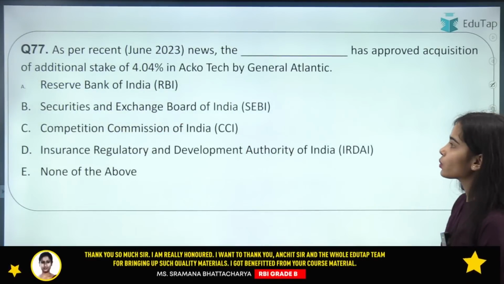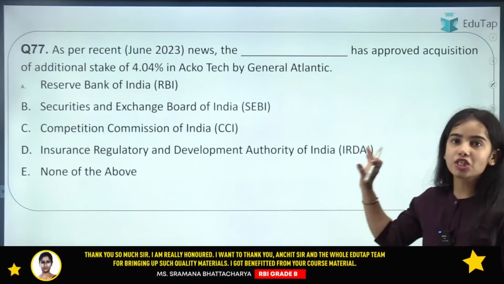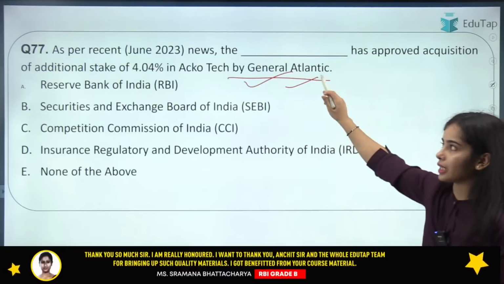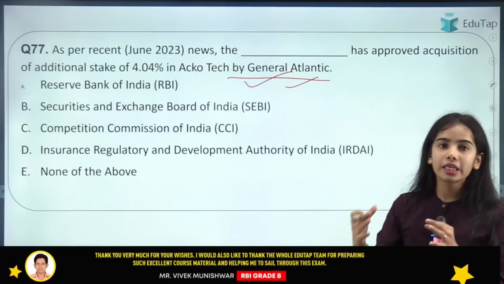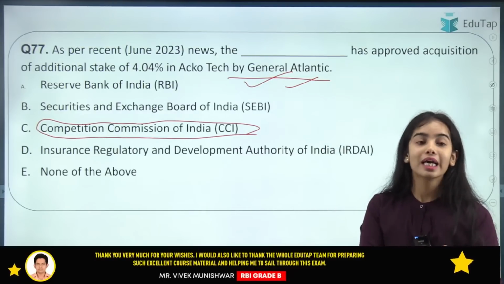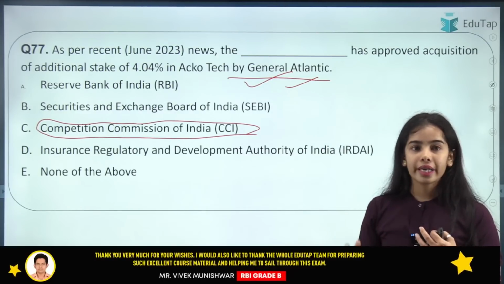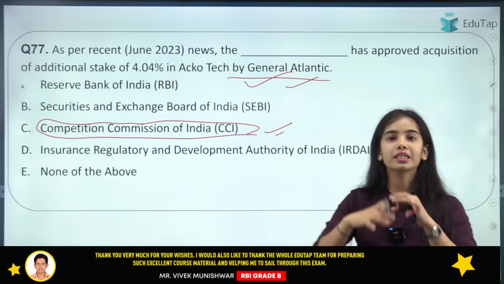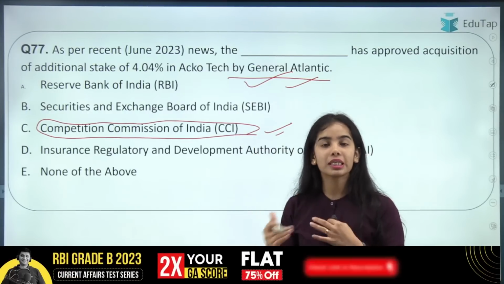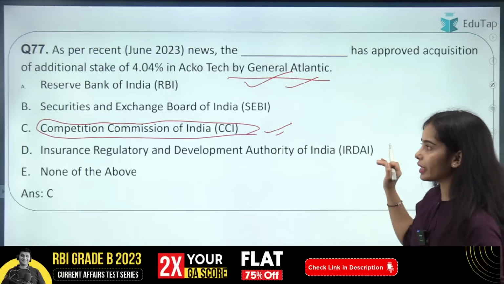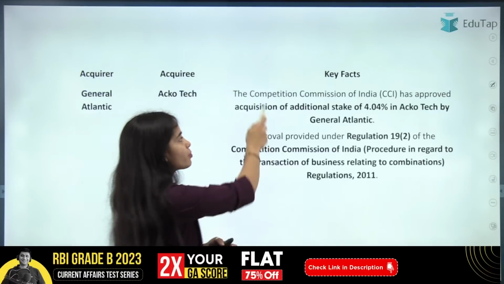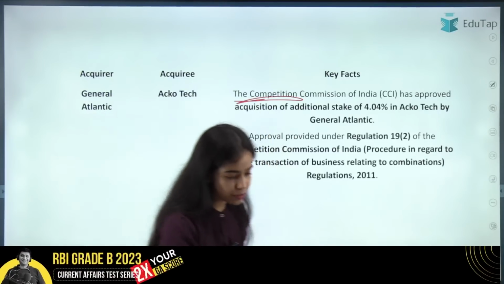Okay, now coming to the next question. As per the recent news, the CCI has approved the acquisition of an additional stake in EduTap by General Atlantic. Acquisitions and mergers come under the Competition Commission of India. They have to take approval from the Competition Commission of India, which maintains competition in the country, so that no monopoly is created in some of the markets. The news article as such is not very important, but it is important who approves. So it is the Competition Commission of India.